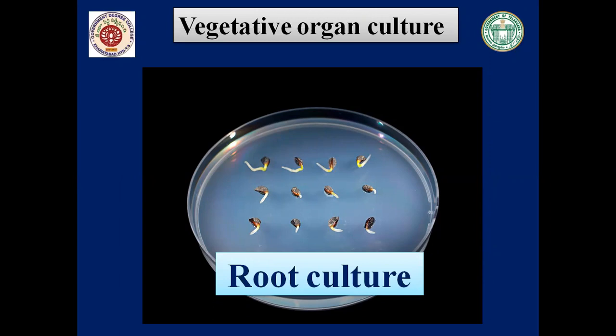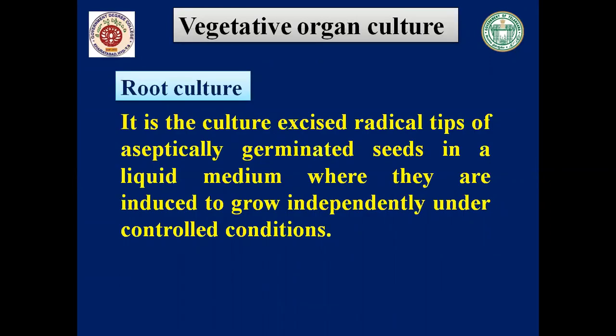As I said, it is a part of vegetative organ culture. Here the root is used as an explant from a plant, and from there we can produce new plantlets. So what is the root culture definition? It is a culture of excised radical tips of aseptically germinated seeds in a liquid medium where they are induced to grow independently under controlled conditions.